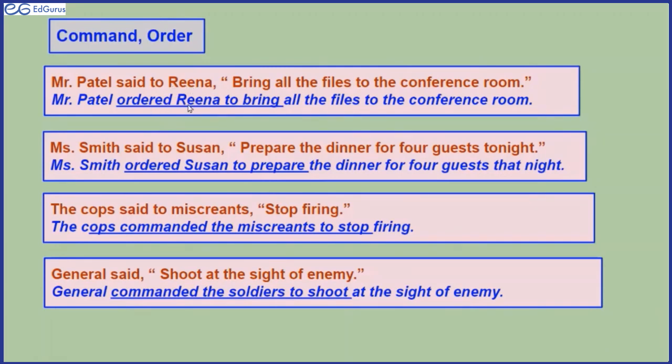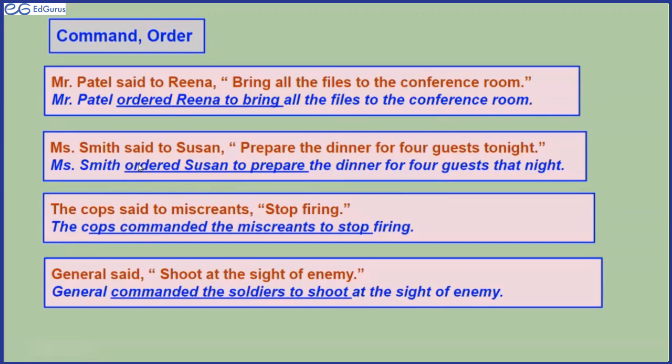Mr. Patel ordered Reena. Now said to is changed into ordered. Ordered Reena. Then comma and inverted commas are deleted. Non-finite is used, that is to bring all the files to the conference room.